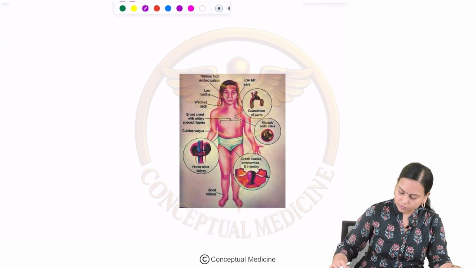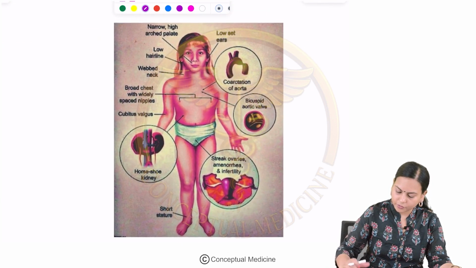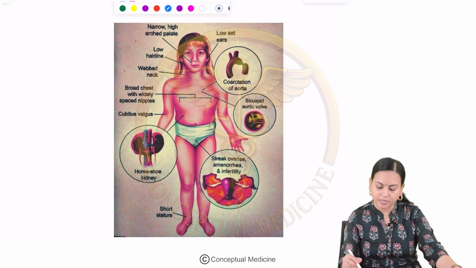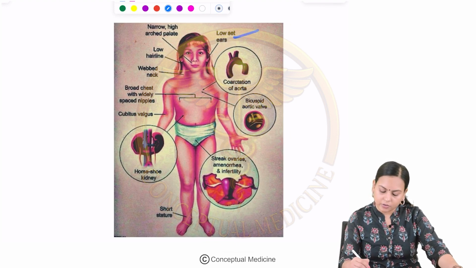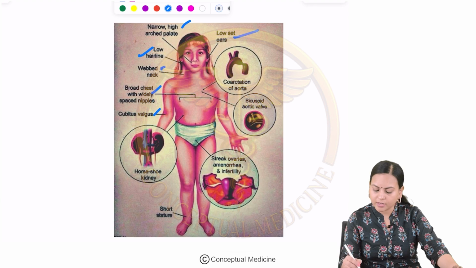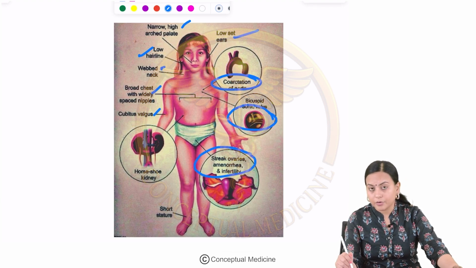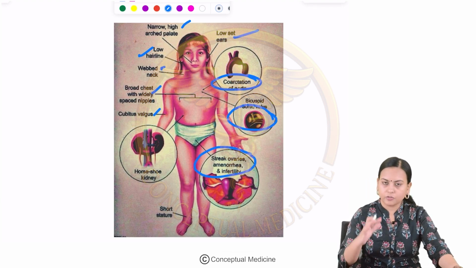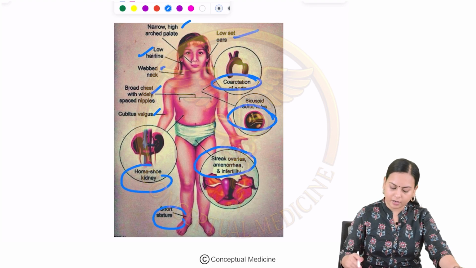So this is a picture of Turner syndrome where they will have low set ears, low hairline, narrow high arched palate, a webbed neck, and a broad chest with widely placed nipples. Cubitus valgus will be there. Coarctation of aorta is there. There is a bicuspid aortic valve. There are streak ovaries that will lead to amenorrhea and infertility. They will usually be of short stature and they will have horseshoe kidney.